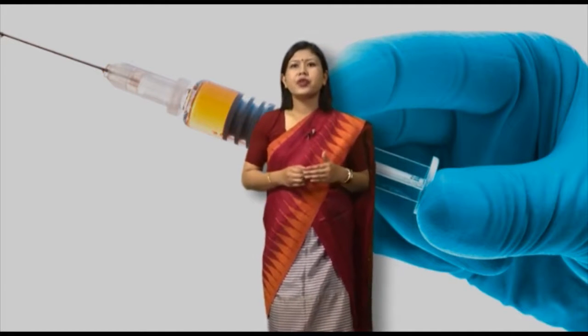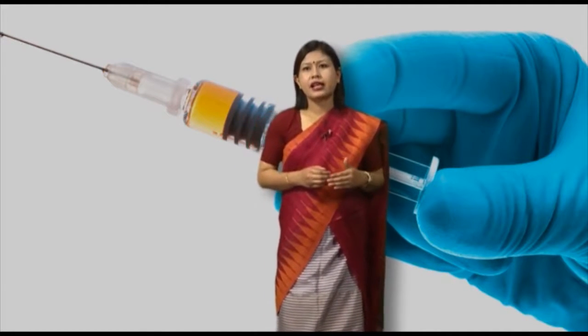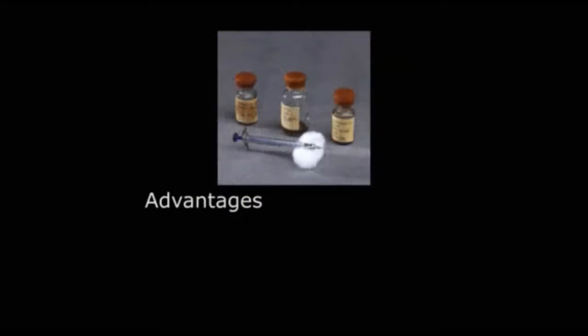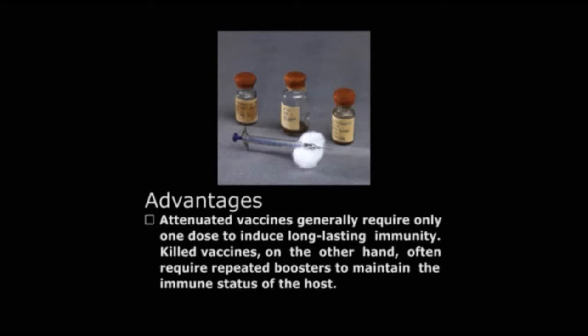Chemical inactivation with formaldehyde or various alkylating agents has been successful. The Salk polio vaccine is produced by formaldehyde inactivation. The advantages of inactivated vaccines are: the first point, attenuated vaccines generally require only one dose to induce long-lasting immunity. Killed vaccines, on the other hand, often require repeated boosters to maintain the immune status of the host.